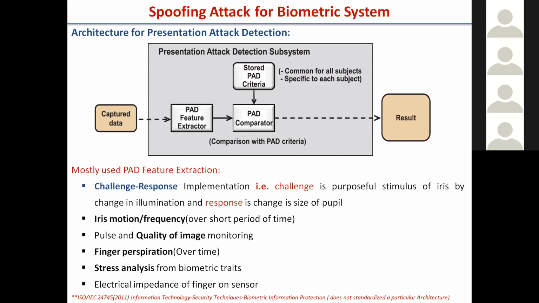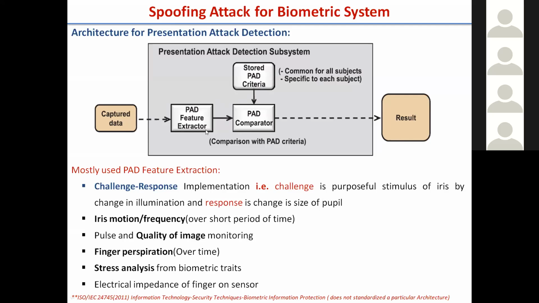There is a research dimension for it. People are working on this in different ways to detect the liveness of the individual. After the liveness check is over, only then will feature extraction and the other steps proceed. So what is the criteria here? We have captured the data. From the capture, we stored some presentation attack detection criteria. When we give the query, we again extract the PAD features, compare them with the stored criteria, and then go for the feature extraction. This is how the system is to be built.